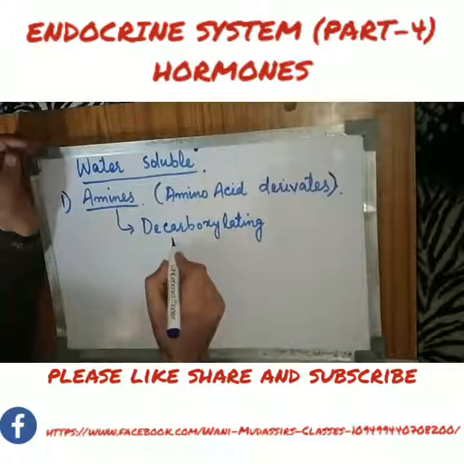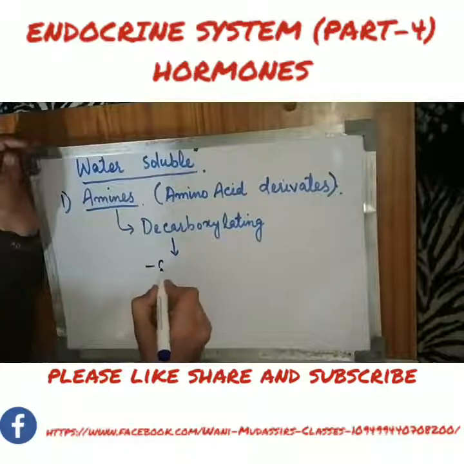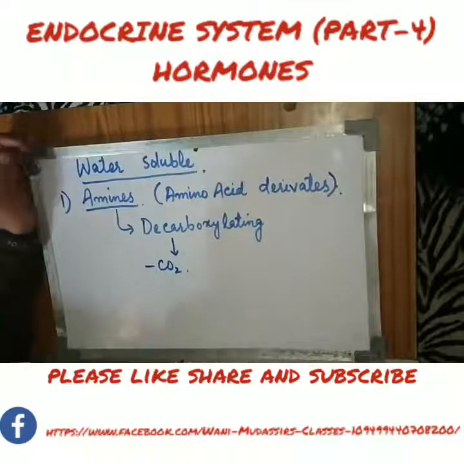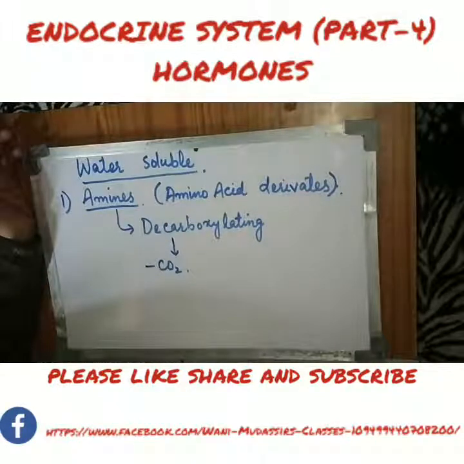What is decarboxylation? That is removing the molecule of carbon dioxide. So we remove the carbon dioxide molecule from certain amino acids, or we modify certain amino acids, and then these amines or amine hormones are synthesized.